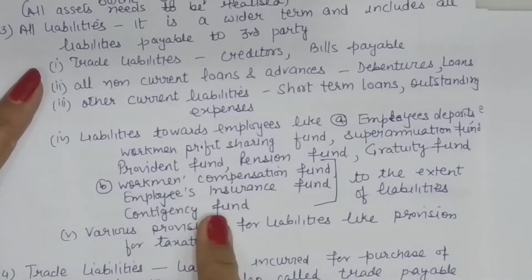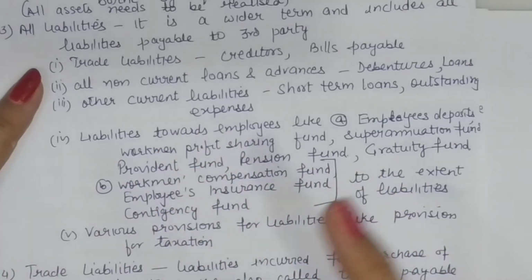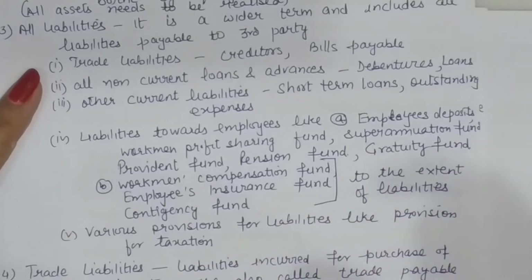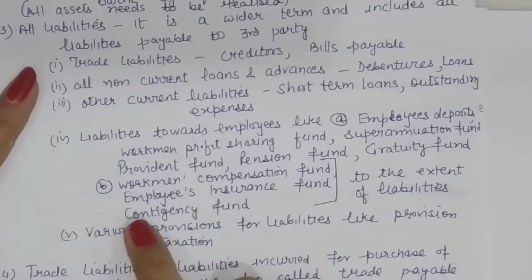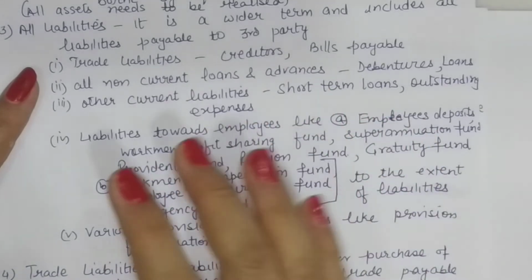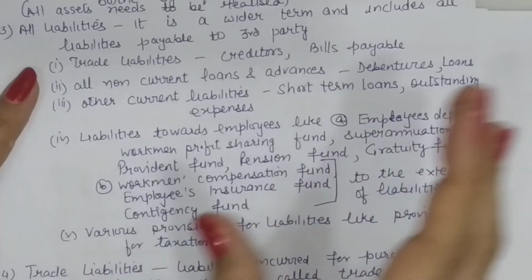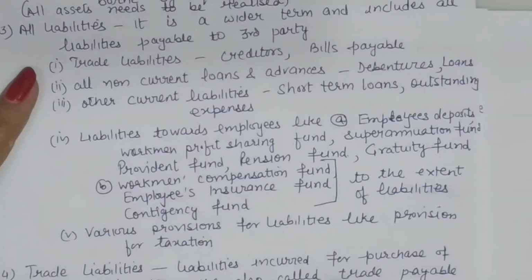But if the amount is kept aside for liabilities which are not certain, then only up to the amount of liabilities these will be taken as liabilities, and the remaining amount will be considered as profit. So if we are given contingency fund of say 50,000 and against this a liability of 20,000 has been settled, then out of 50,000, 20,000 is our liability and 30,000 is pure profit.